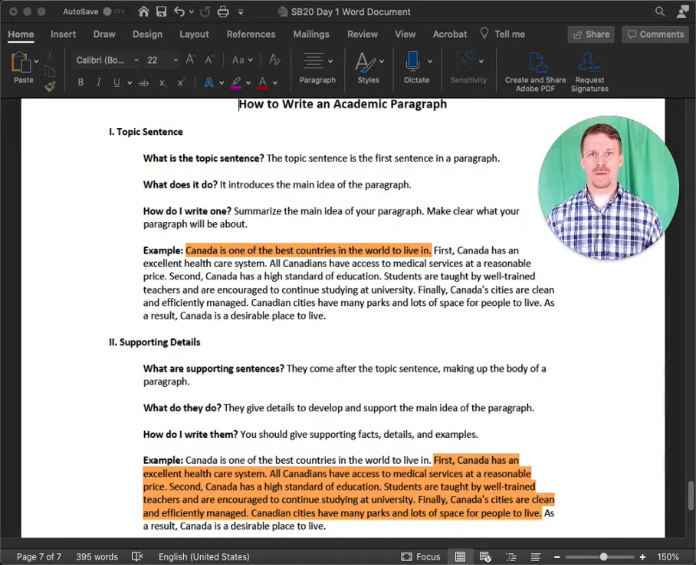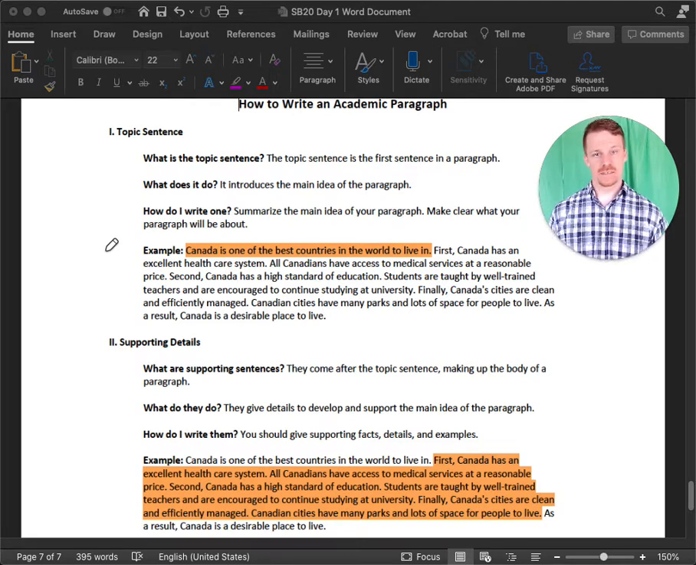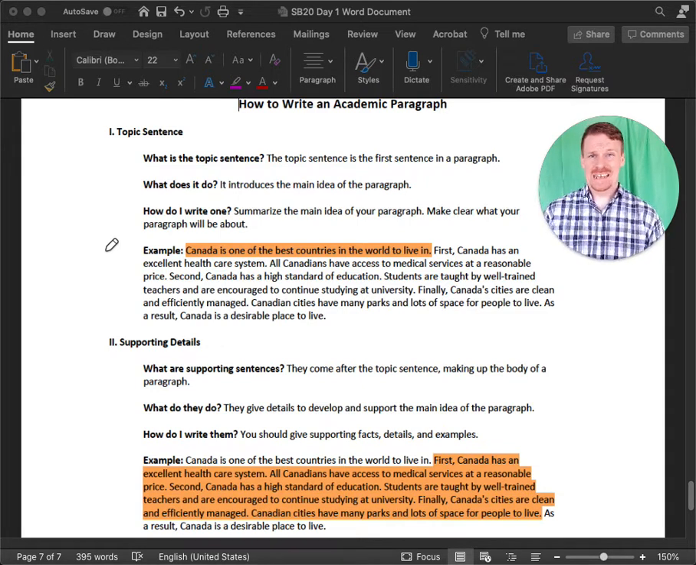There are three major components. There is a topic sentence, which I'll highlight here for you. There's a topic sentence right here. And this is the sentence at the beginning of the paragraph that tells you what the whole paragraph will be about. Here in this example, the topic sentence is Canada is one of the best countries in the world to live in. We know just from that topic sentence that this whole paragraph will tell us why Canada is such a great place to live.